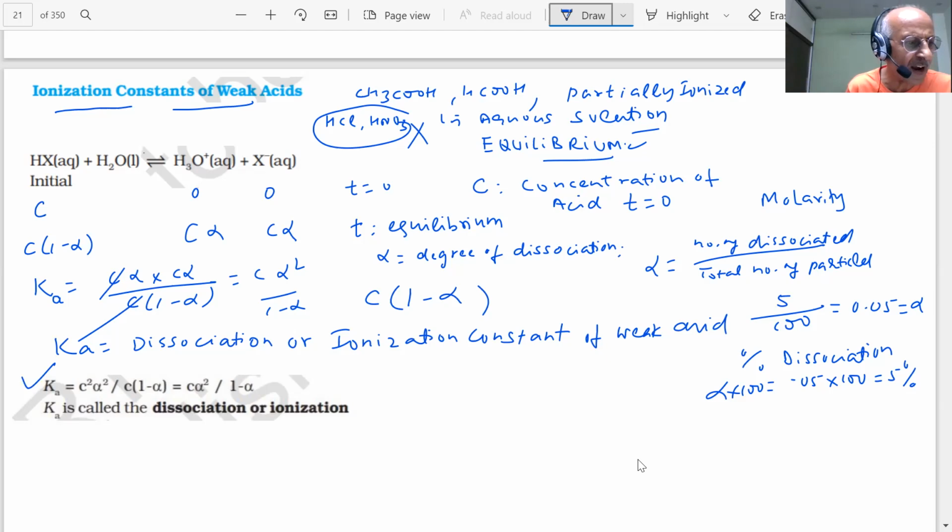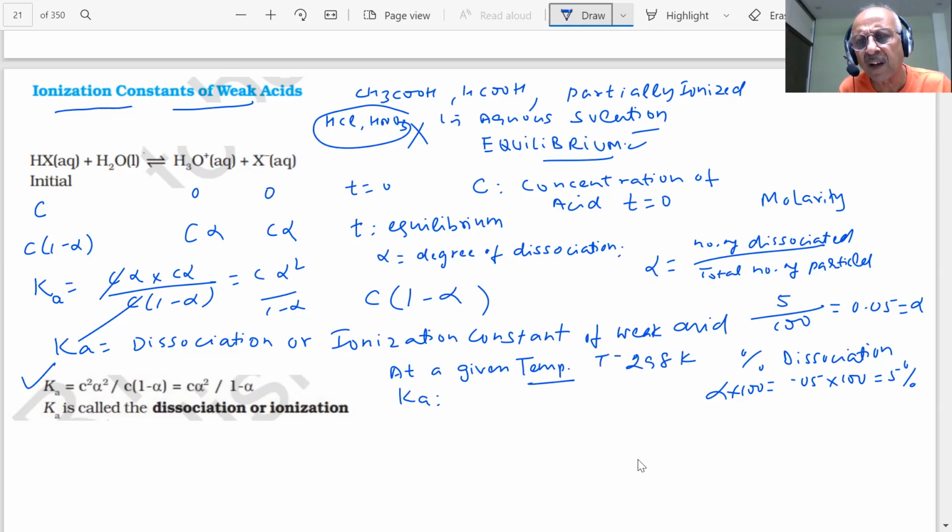So students, at a given temperature, I'm saying, temperature is important, student. At a given temperature, K is a measure of strength of the acid, because it depends on the temperature also. You have seen, if temperatures are not given, usually we will say, okay, this is standard 298 Kelvin.